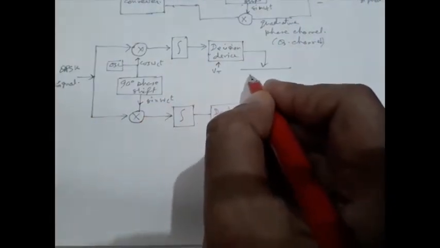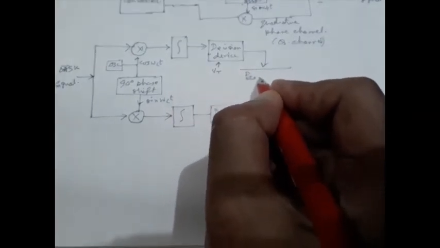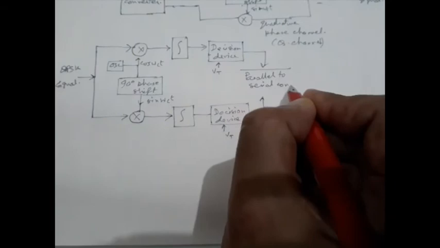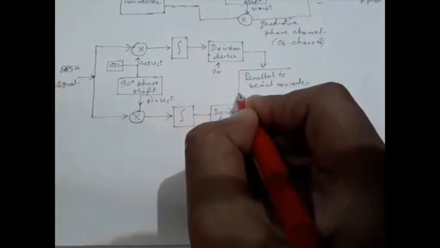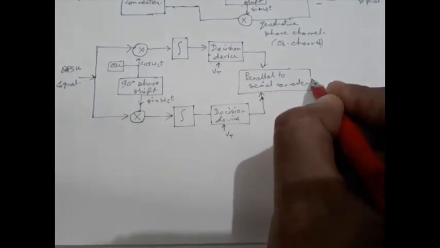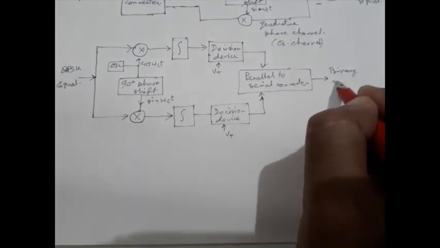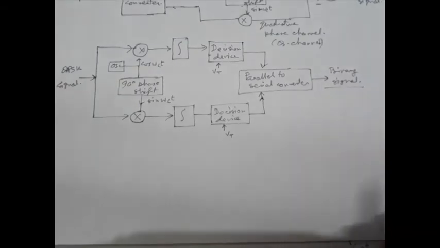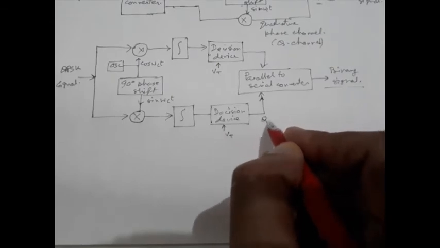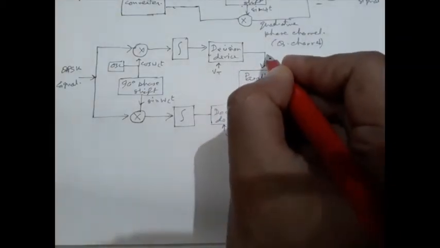So we need to produce the actual binary signal. So we have a parallel to serial converter that will produce the binary signal. The lower one is the Q channel, the upper one is the I channel.